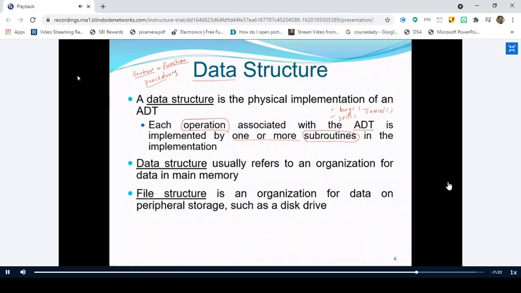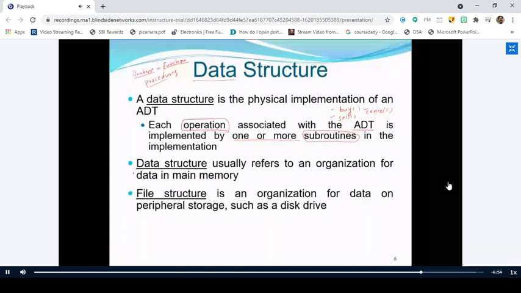The C programming language uses the top-down approach. What do you mean by top-down approach? A large task is divided into small subtasks, and each subtask is implemented with a subfunction. This is how the C programming language actually works. So if you are given an operation to be performed in an ADT, then you can implement it using one or more functions or sub-functions.